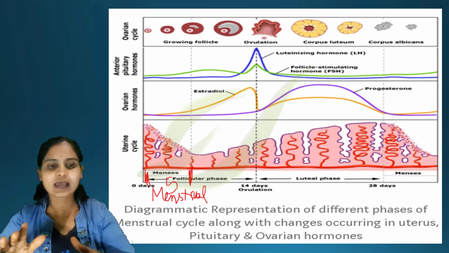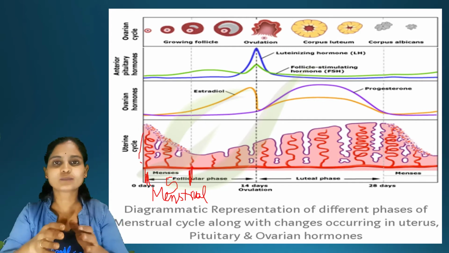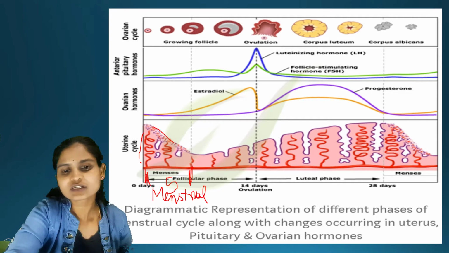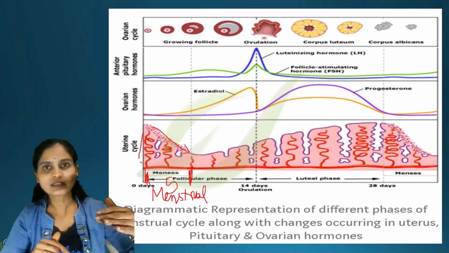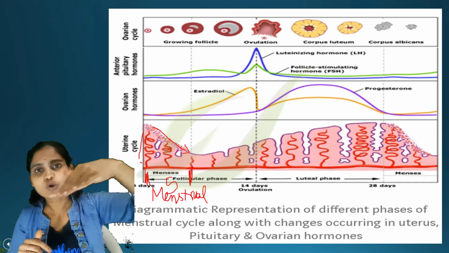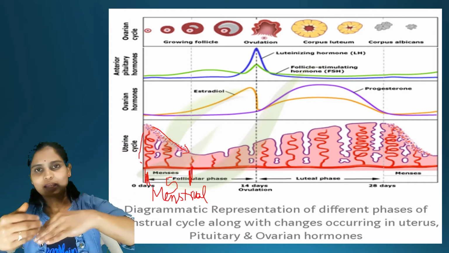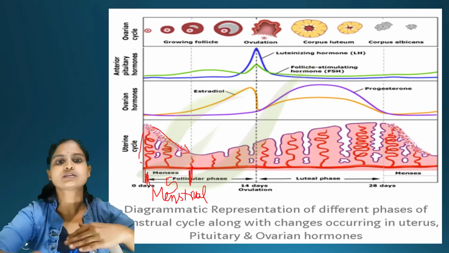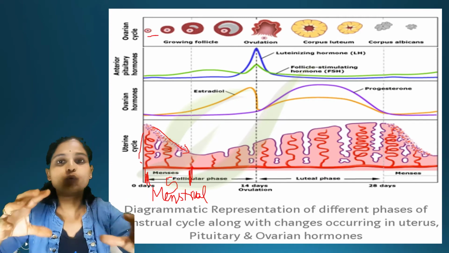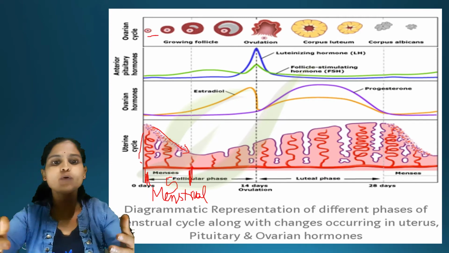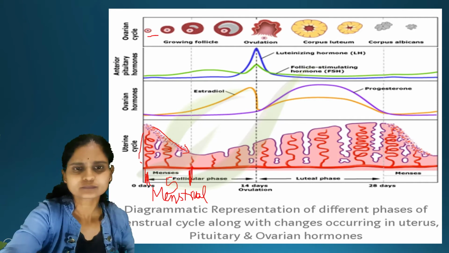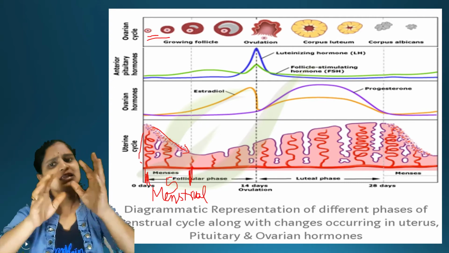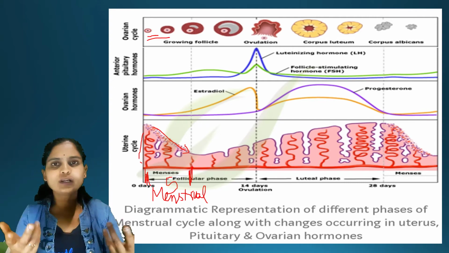So here what is happening? The uterine cycle means in the uterus, the endometrium lining of the uterus is decreasing. You can find that the wave they are showing is sloping down, meaning the endometrium lining has decreased. Here you can see the ovary and what changes are taking place in the ovary. The primary and secondary follicles are present in the same way. There is no development.